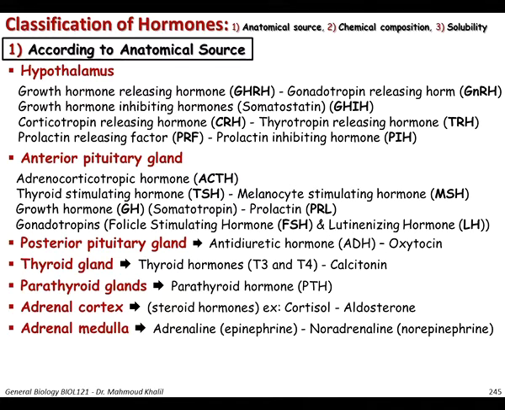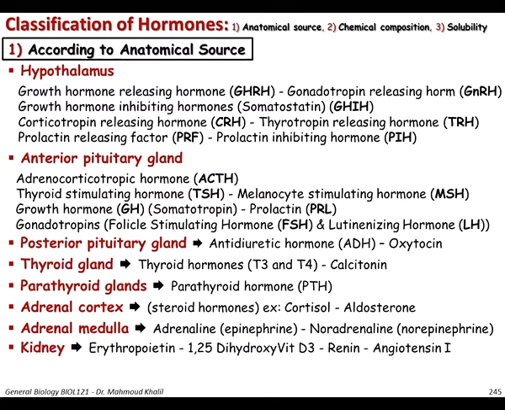The adrenal gland, of course, we said consists of 2 zones or regions, the adrenal cortex and the adrenal medulla. Basically, the adrenal cortex is involved in the secretion of steroid hormones like cortisol and aldosterone, while the adrenal medulla majorly secretes adrenaline, which is epinephrine, and noradrenaline, which is norepinephrine.